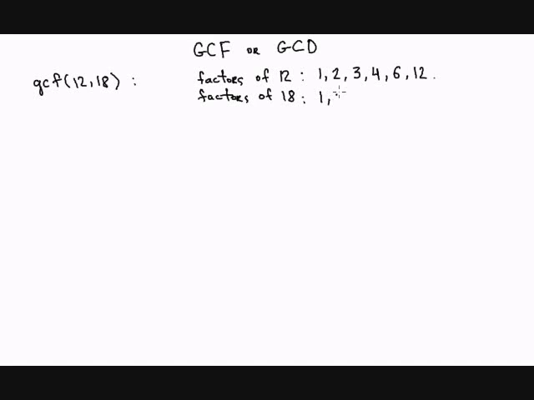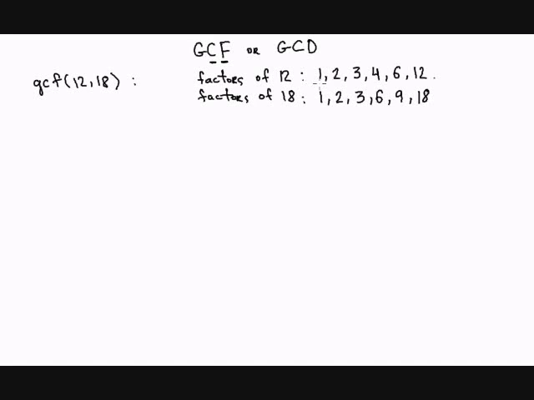So 1 divides 18, 2 divides 18, 3 divides 18, 4 doesn't divide 18, the next one will be 6, then 9, and finally 18. So we look at all the factors of numbers 12 and 18. So okay, this was for F. The next letter stands for common. So that means we have to look at the common factors. So we have to look at these two sets and find all the factors that they have in common.